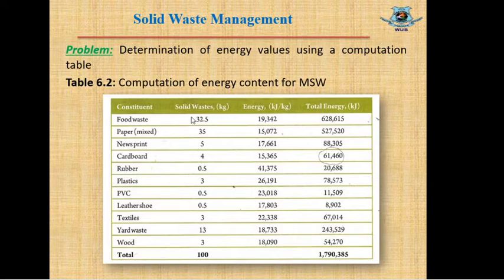Our total food waste is 32.5 kg. So if 1 kg of waste has energy content 19,342, then 32.5 kg of waste will contain energy content 32.5 times 19,342, which gives this value.